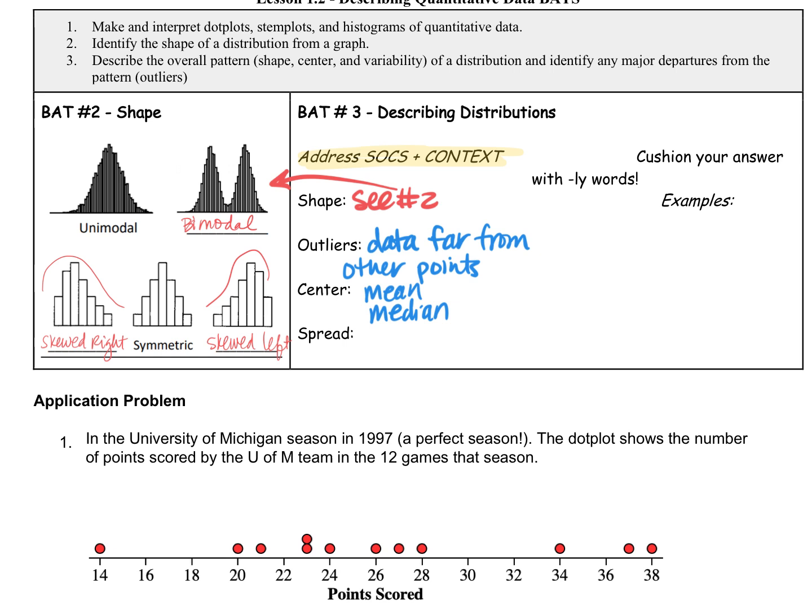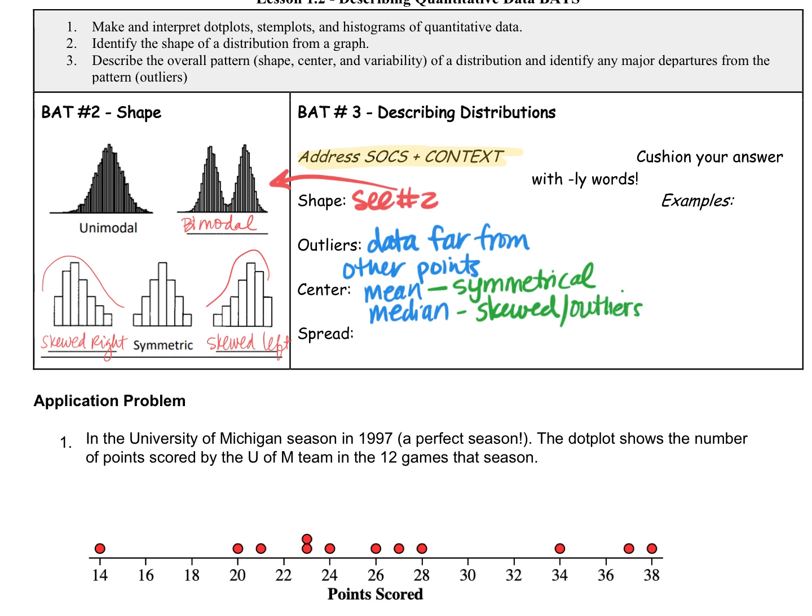Do you remember? Good. We only use mean with symmetrical distributions, and then we use median for skewed distributions. Or outliers. You could say outliers because that's what's going to make it skewed.